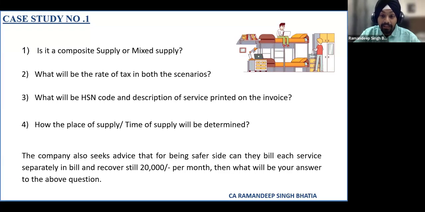They are providing all the equipment also. So two of my friends are saying that it is a composite supply. I would like them to unmute and share their reasoning if they want to.